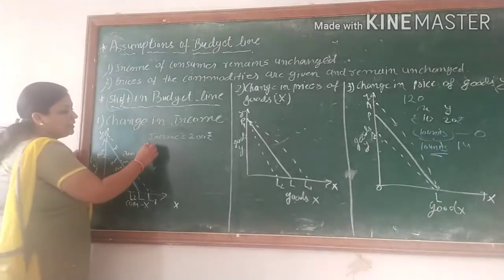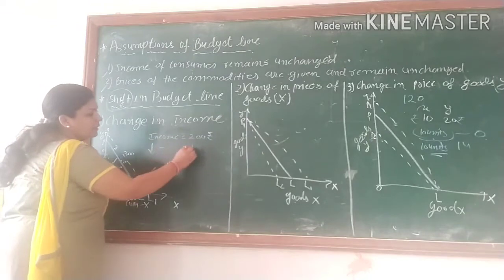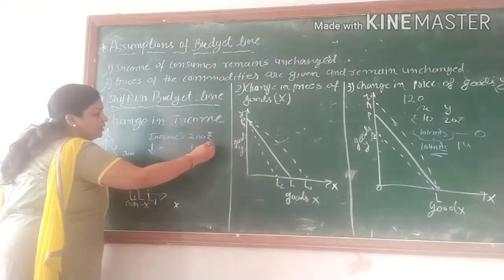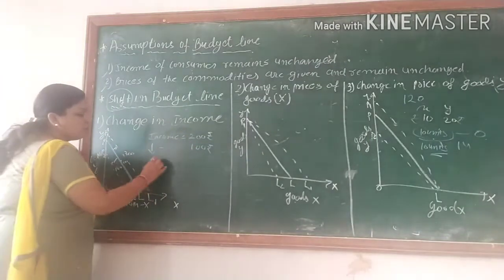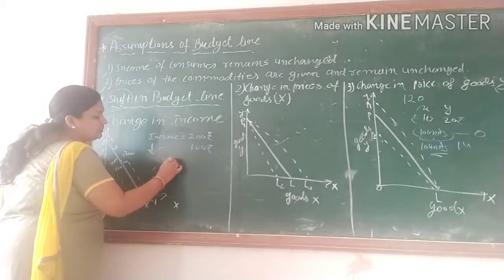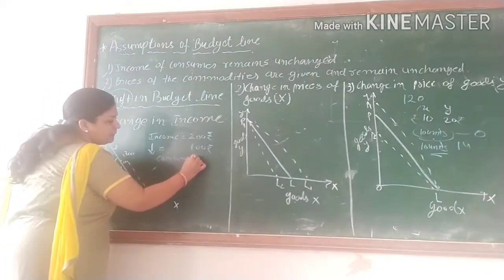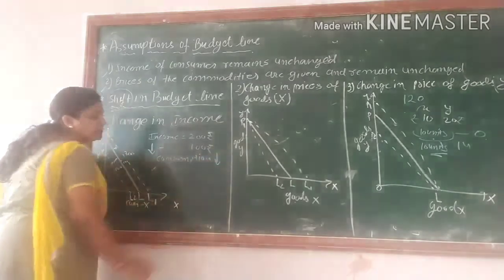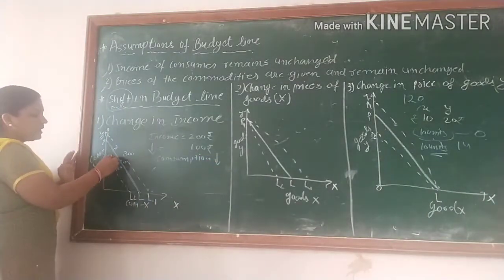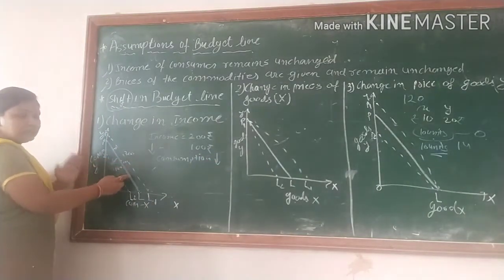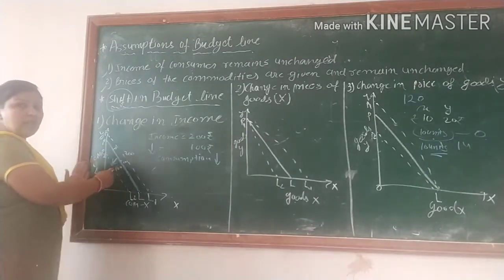Now the consumer's income is decreased and becomes 100 rupees. So what happened? The consumer's consumption capacity is also decreased. If the consumer capacity decreases, the budget line shifts towards the left side.